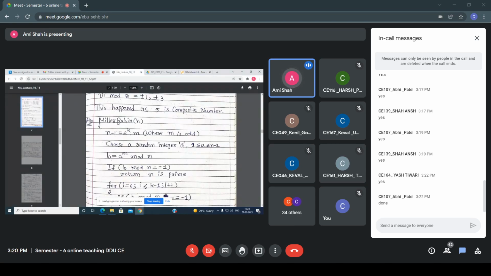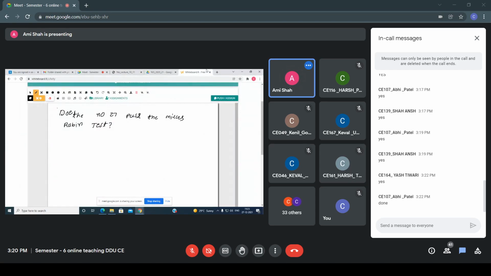First of all, in the Miller-Rabin algorithm, see the value that you have to pass as an argument to the function. So what is the n value? N is 27. Now n minus 1 equals 2 raised to k into m. This is the equation. N is 27, minus 1, that is 26. Now you can write it in this form, 2 raised to k into m. So that is 2 raised to 1 into 13. Right? I can write in this way.